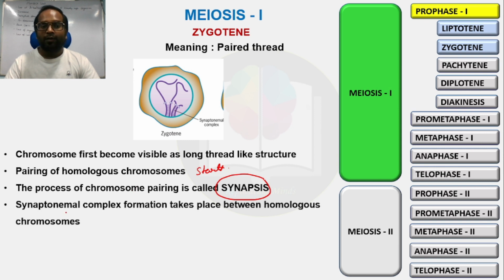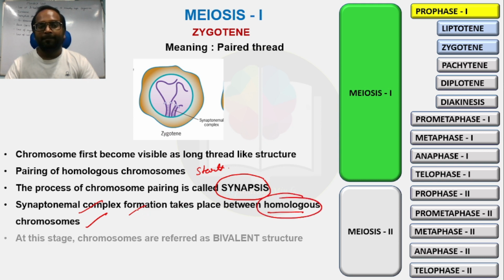Now, synaptonemal complex formation takes place between homologous chromosomes. I told you the synaptonemal complex forms between homologous chromosomes and helps in the pairing. At this stage, chromosomes are referred to as a bivalent structure.